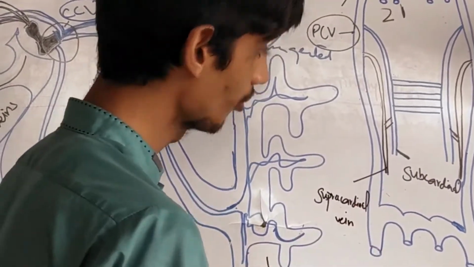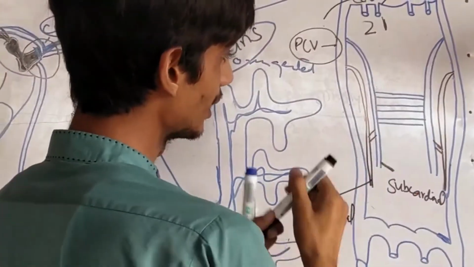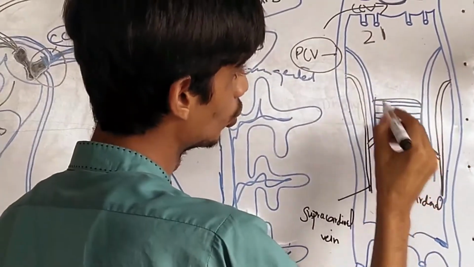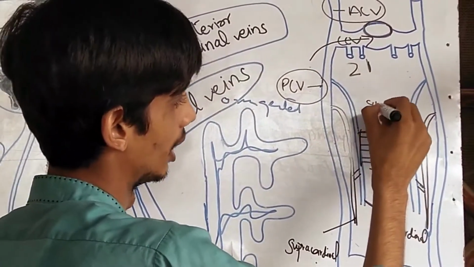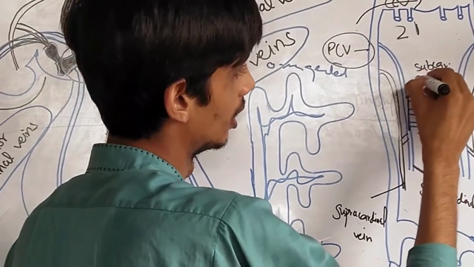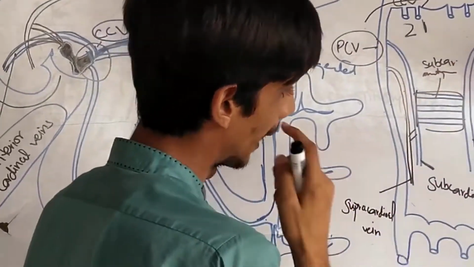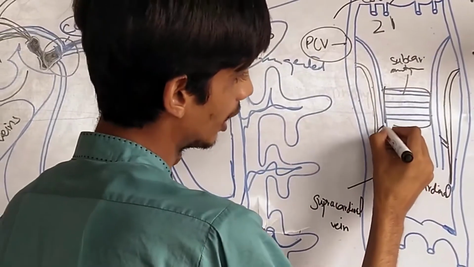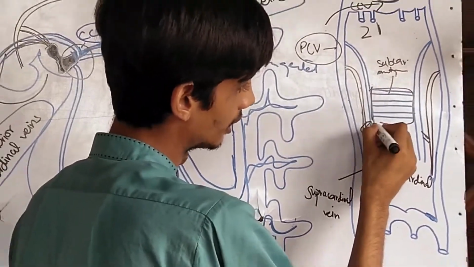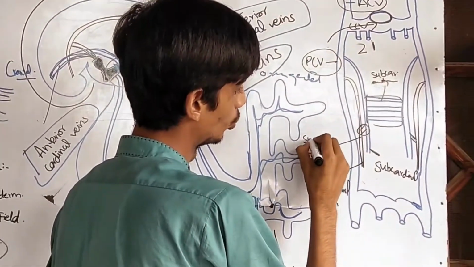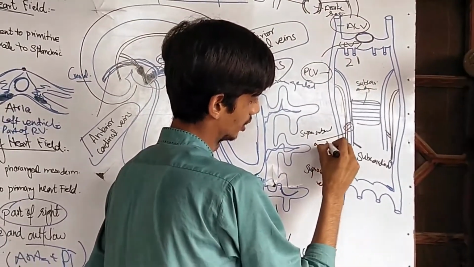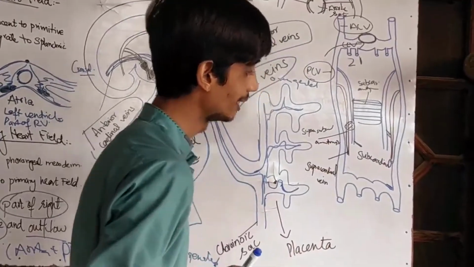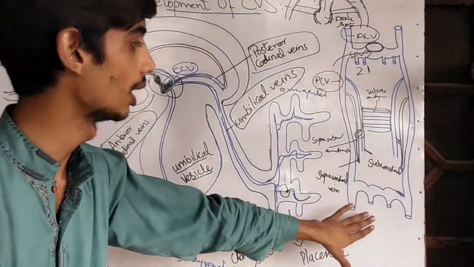Now this is the anastomosis between the two subcardinal veins, so it is the subcardinal anastomosis. And the anastomosis between the supra and subcardinal veins is the supra-subcardinal anastomosis. Fine. So these are the important veins present in the embryo.